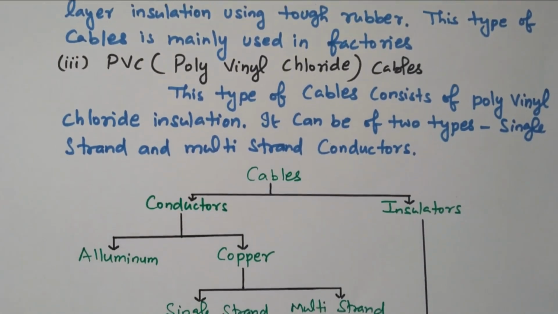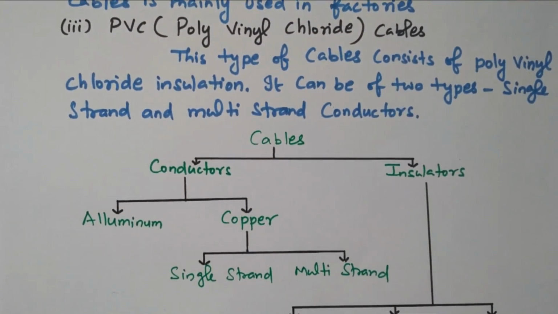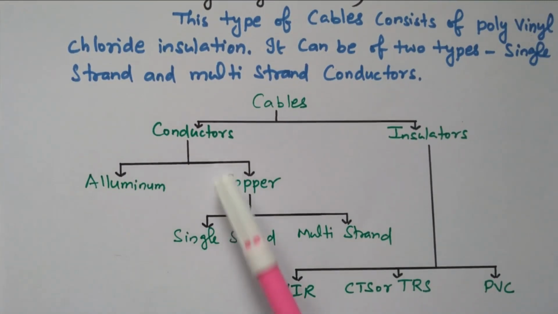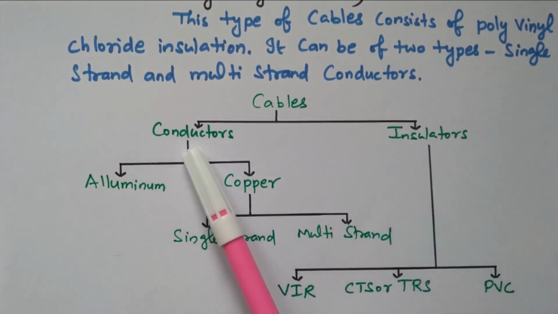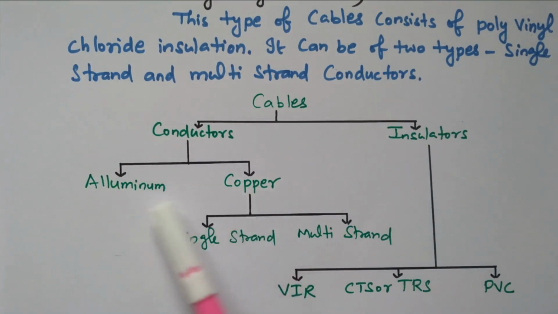The cable consists of conductor and insulator. The conductor may be aluminum or copper. The copper again has two types, single strand or multi-strand. Single strand means only one coil will be there. Multi-strand means n number of coils will be available. Then based on the insulator, it is divided as VIR, CTS or TRS, or PVC, polyvinyl chloride. So this is Indian rubber, this is a tough rubber sheath, and this is polyvinyl chloride.